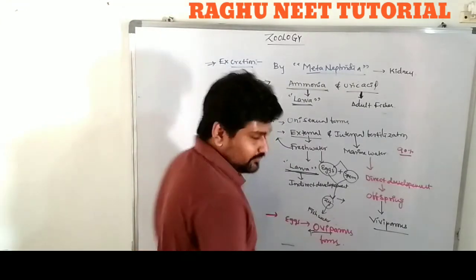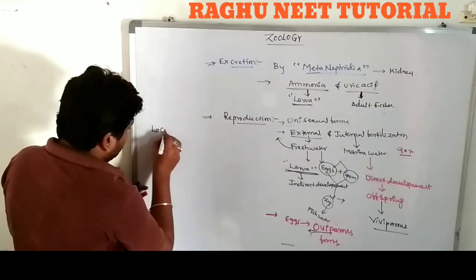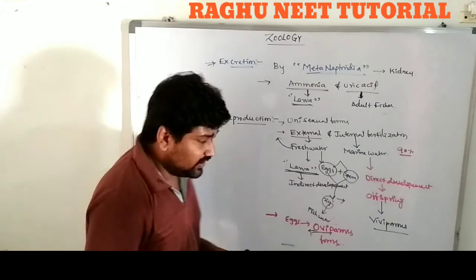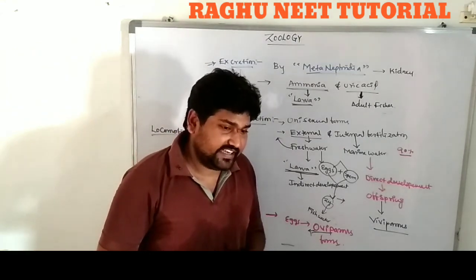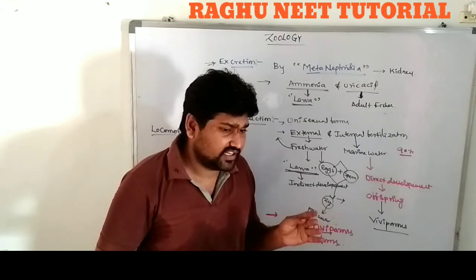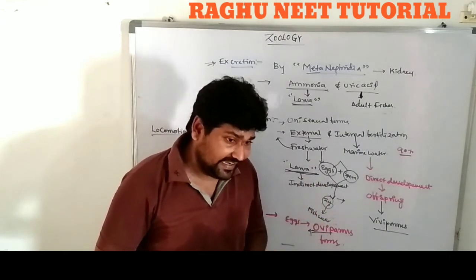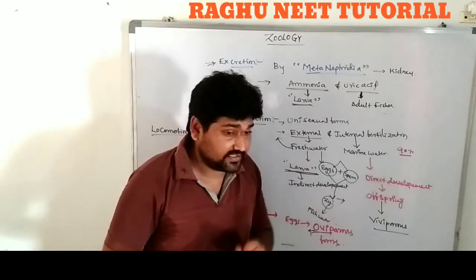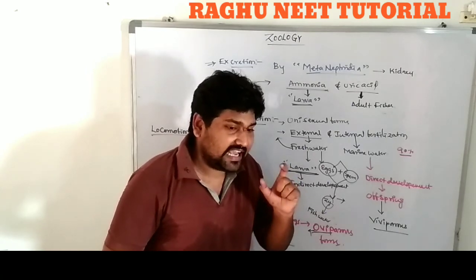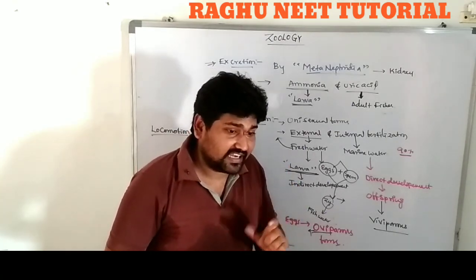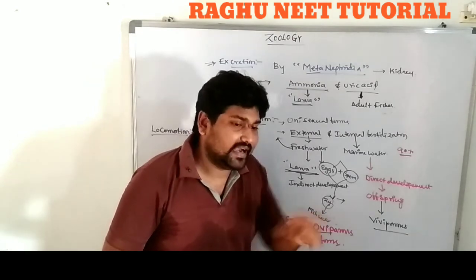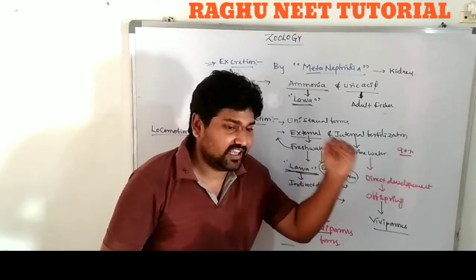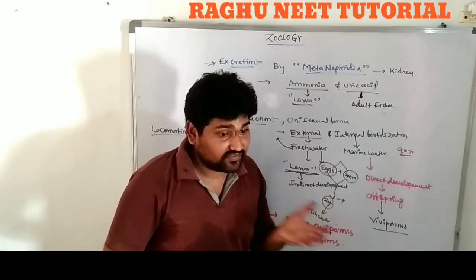Next one, the locomotion. The body of the fishes is covered by five different types of scales: placoid, ganoid, cycloid, ctenoid. And seven different types of fins are there. The fins are used for locomotion. Another very important character is the air bladder, not gallbladder. The air bladder is present in their body and is useful for floating on the surface of the water. The air bladder is filled with air.